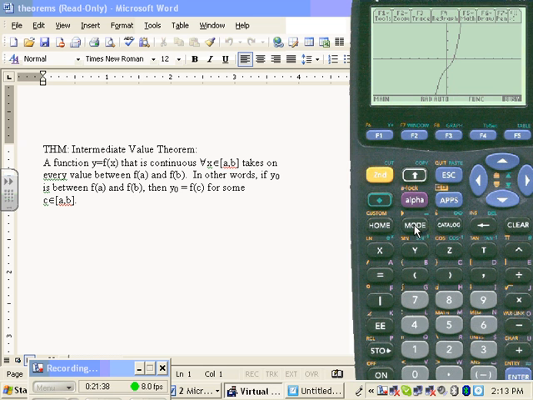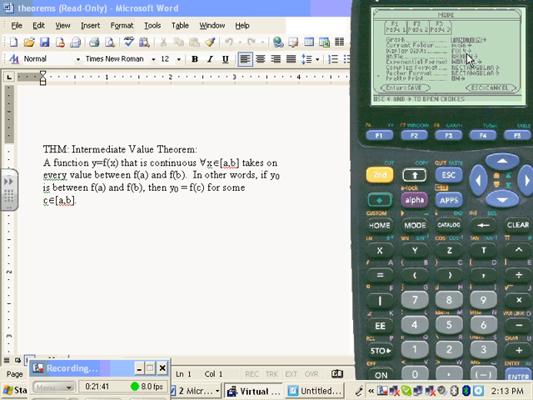I'm going to change my mode from fix 4. What does that mean, fix 4? It rounds off to 4 places for you. But I want to round off to 3, so I'm going to just change that. By the way, do you know what float means? Let's say I just make it float. The calculator will float the decimal place where appropriate. Depending on how many digits it needs in front of the decimal place, it'll put it in the right place, and then it'll give you as many decimal places on the screen after the decimal place as possible. Now you can specify how many you want after the decimal place, but I don't want that. What I want is to round off to 3 places, so I'm going to do fix 3.